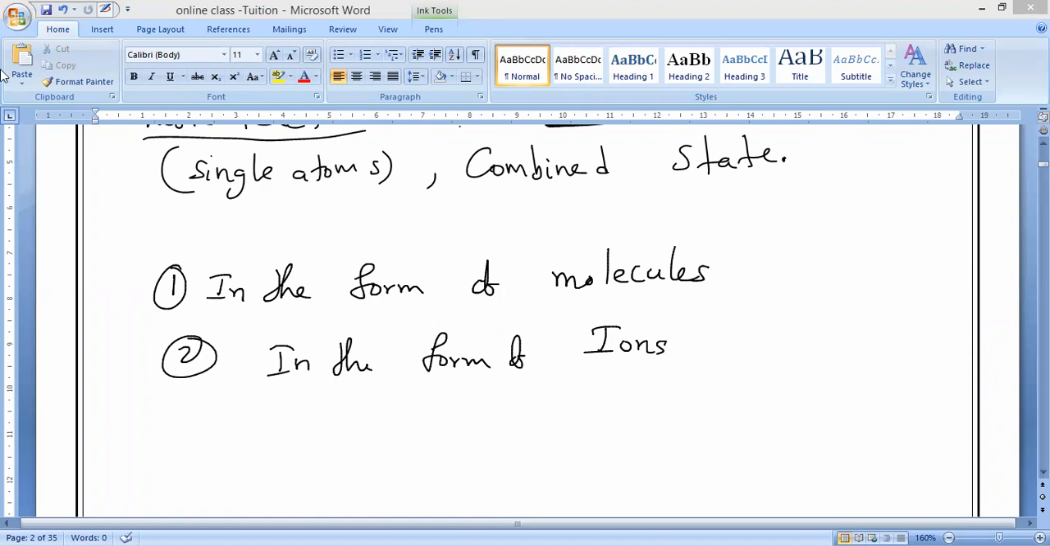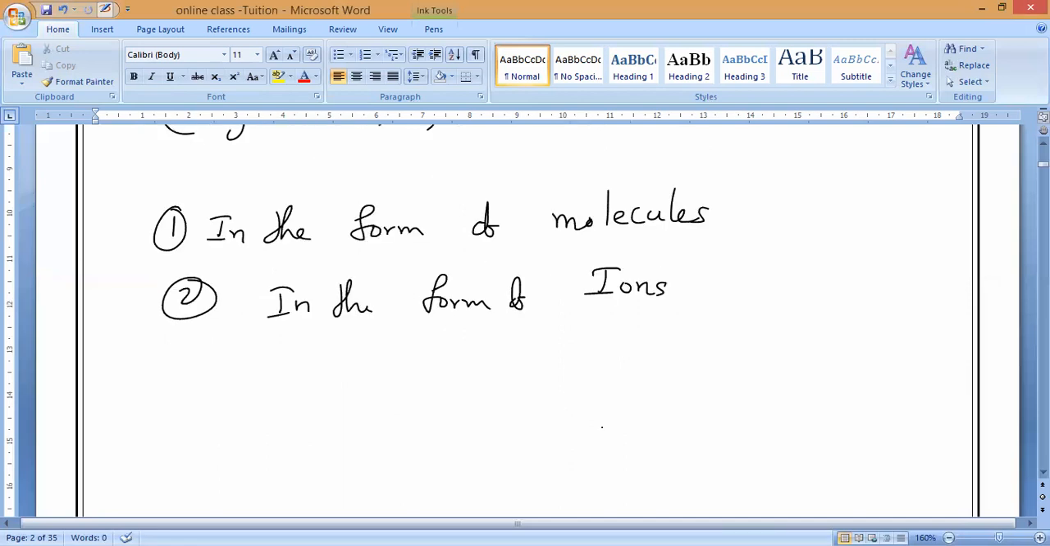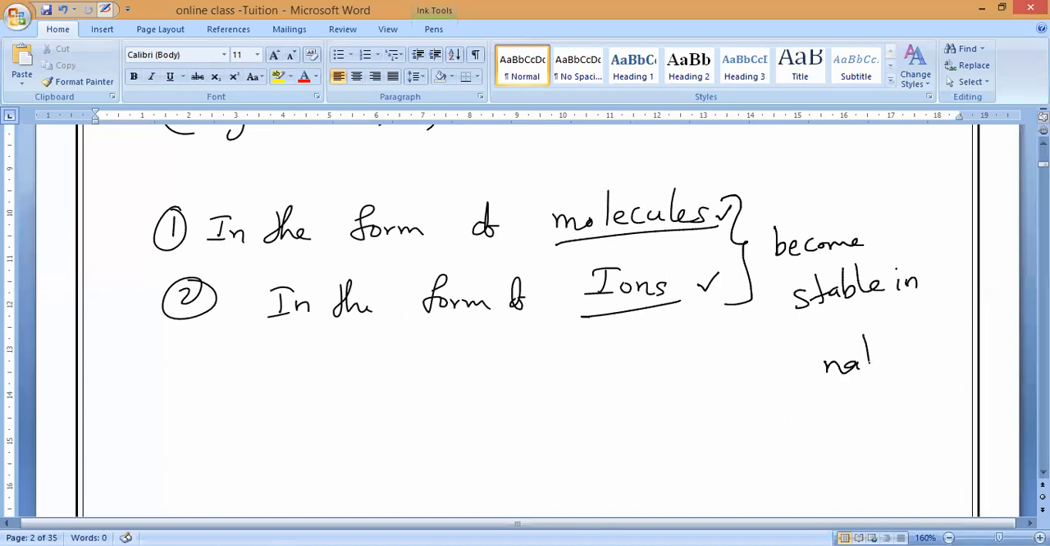So these atoms, which are very unreactive when they are single, cannot stay alone. That is why they always exist in a combined state, in the form of molecules or in the form of ions. Why are they in the form of molecules or ions? To become stable in nature. To acquire this stability, they will be either in the combined form of molecules or the combined form of ions.